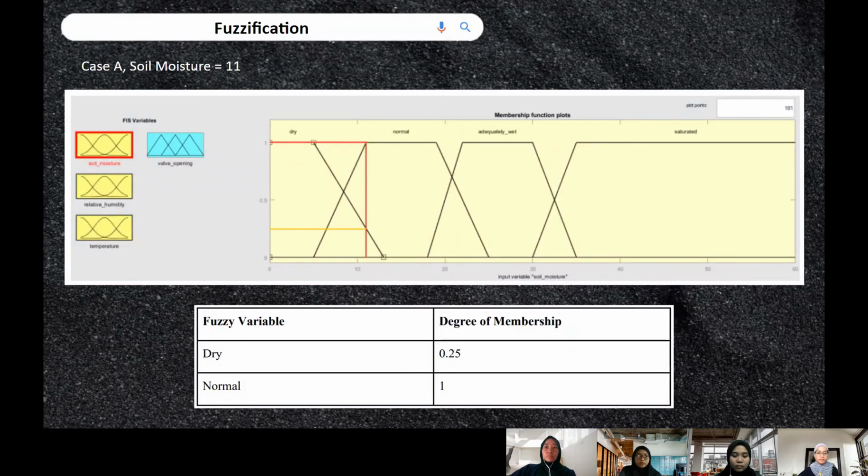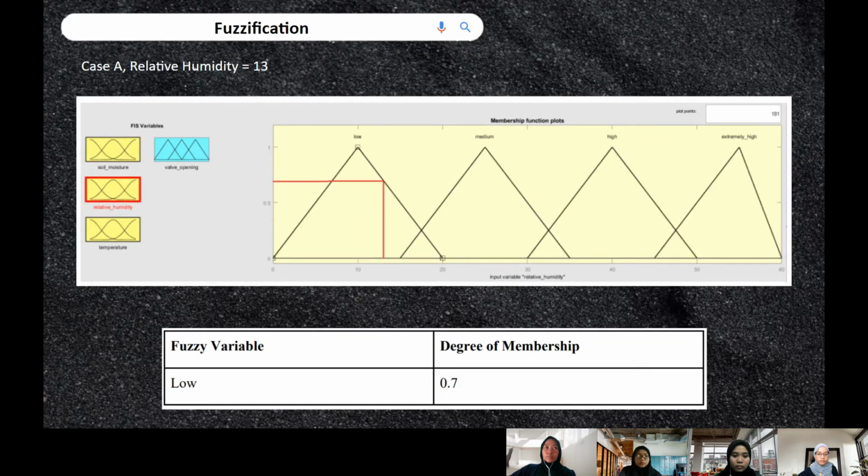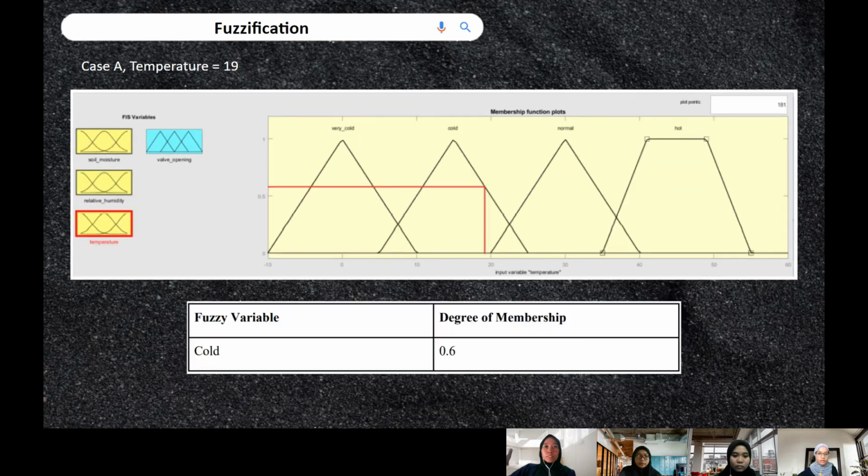For fuzzification, case A, when soil moisture is 11, the graph touches the dry and normal value. Degree of membership for dry value is 0.25 and for normal is 1. For case A, relative humidity is 13. The graph touches the low value and degree of membership is 0.7. When temperature is 19, the graph touches the cold value and degree of membership is 0.6.